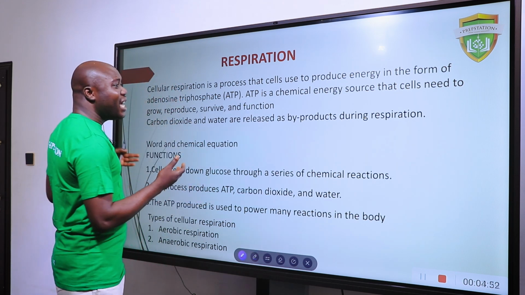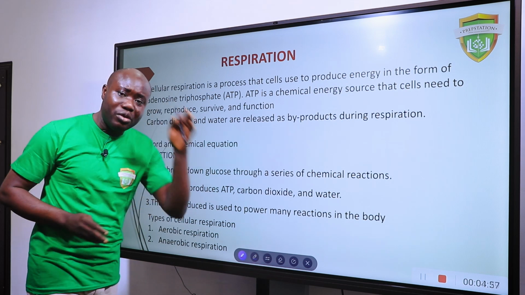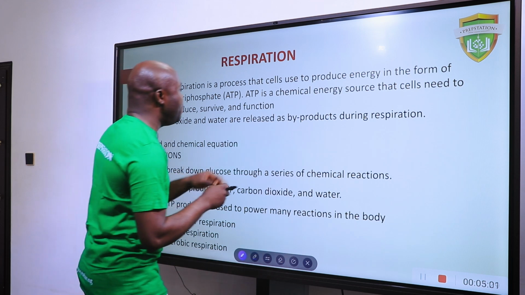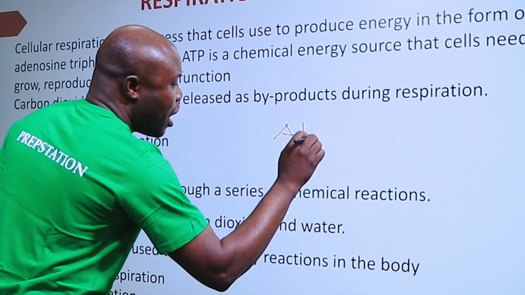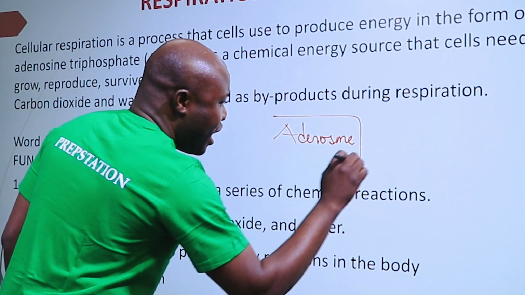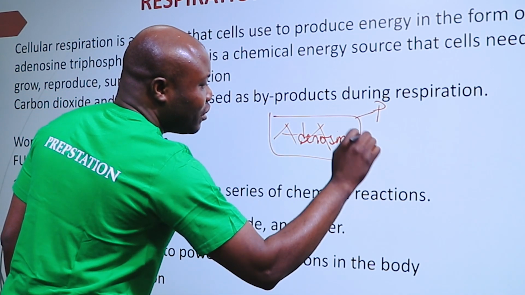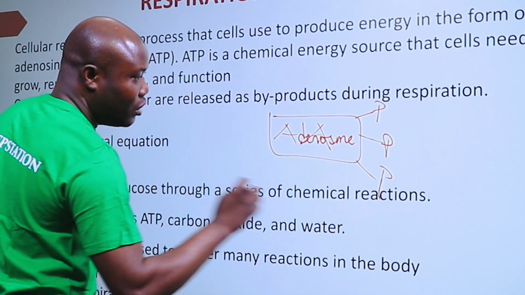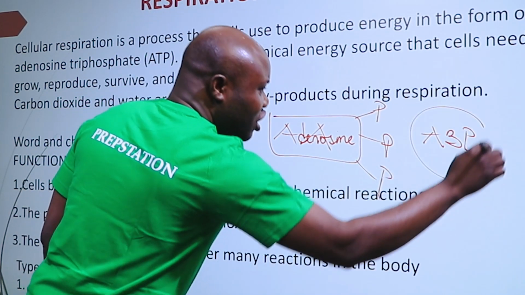And where do you get the energy from? It is gotten from the food that you eat. It is gotten from the process of respiration. So ATP is actually the energy. ATP means adenosine triphosphate. Let me just put it like this. Let's say this is adenosine, or let me use A. Triphosphate means it has 3 phosphate groups attached to it, so it can be A3P. So this is energy.